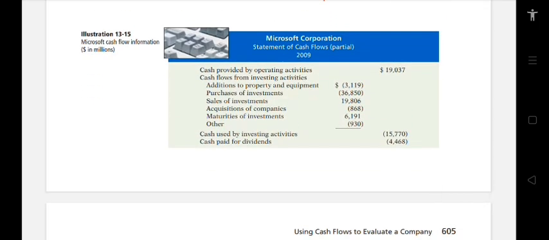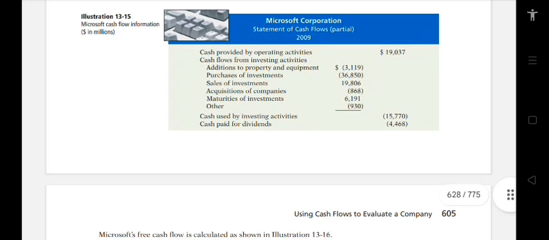In illustration 13-15, we have Microsoft's cash flow information. Microsoft Corporation statement of cash flows, partial, for 2009. The cash provided by operating activities is $19,037. Additions to property and equipment, negative $3,119. Purchases of investments, negative $36,850.